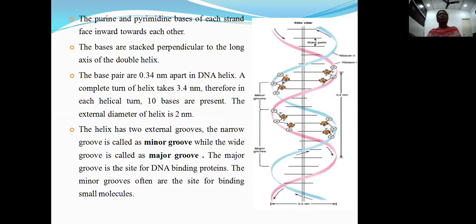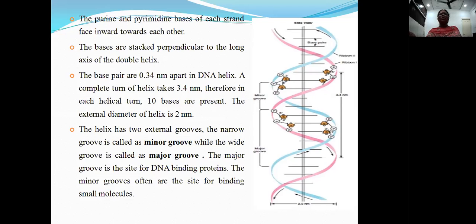In a double helical DNA, one single turn shows 10 nucleotides, which is about 34 angstroms in length. The distance between successive nucleotides is 3.4 angstroms, and the width of the coil is 20 angstroms in diameter.